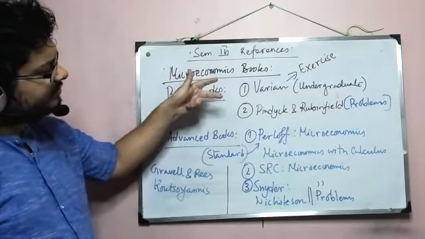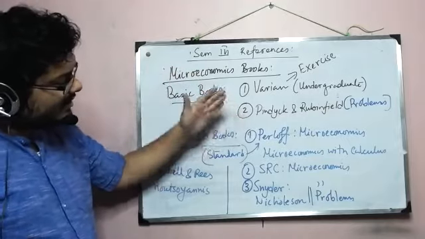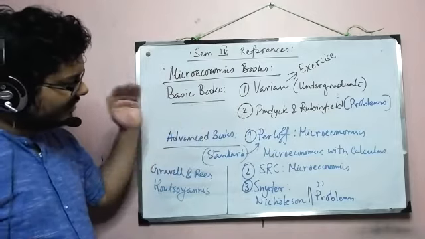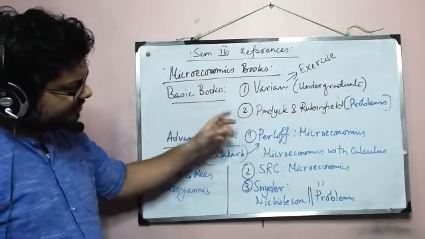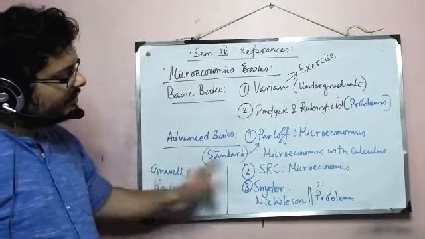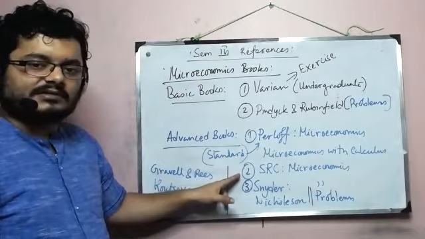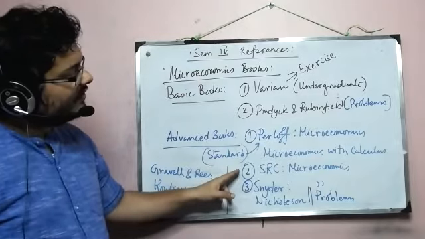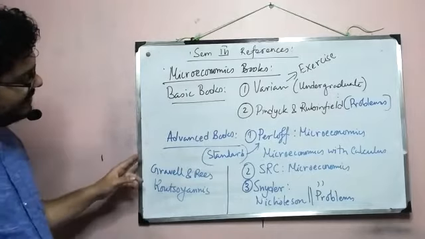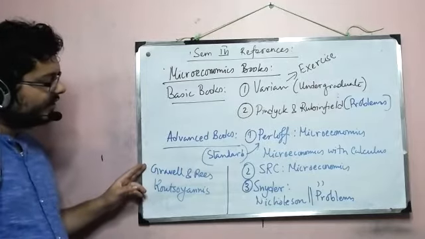So let me just say it again. These are the books where you can always look back. This is your standard text from which you can read all the chapters. This is also the book from which we will solve problems, and SRC we'll use only in specific cases. This book will become more useful as we go along. From Gravelle and Rees, in this sem we'll study only uncertainty, and in the next sem probably a part of oligopoly.